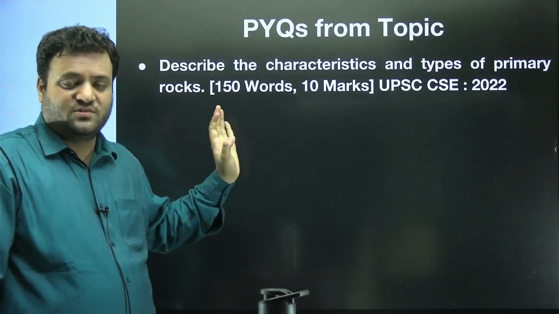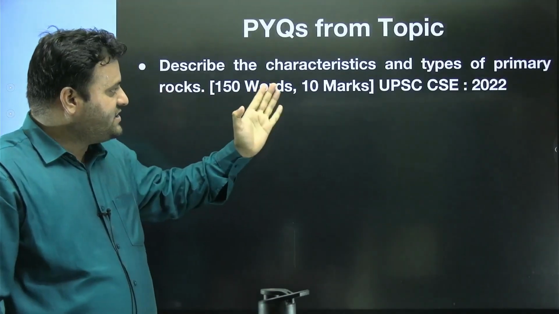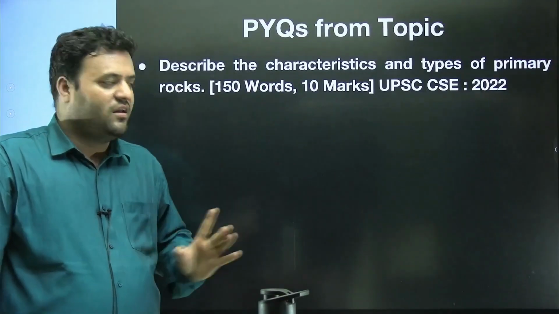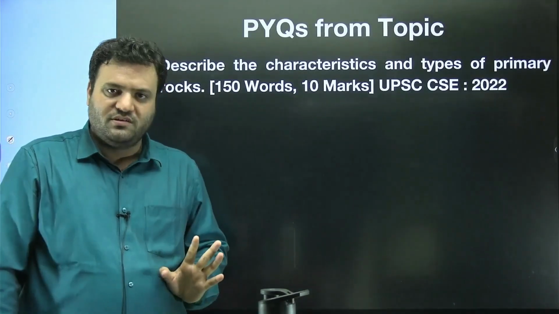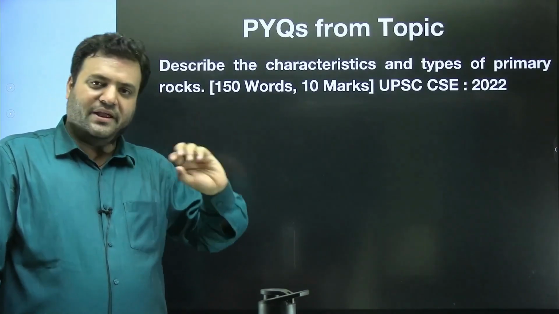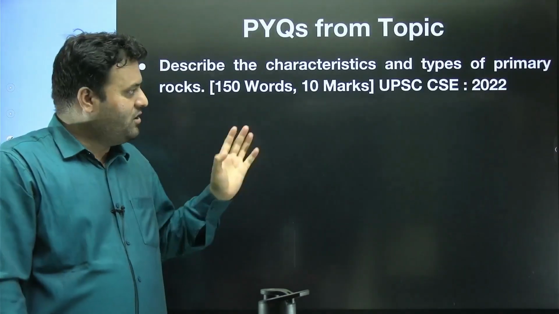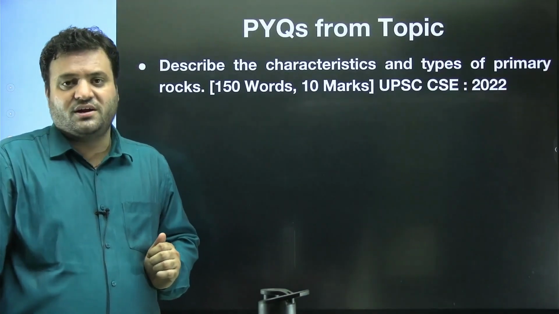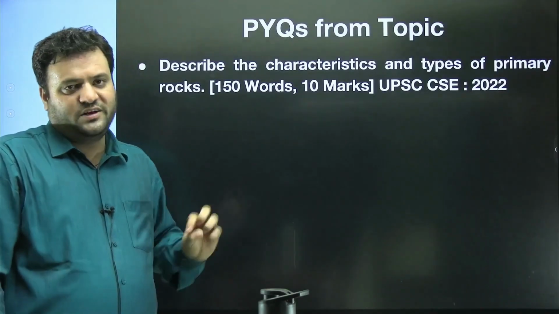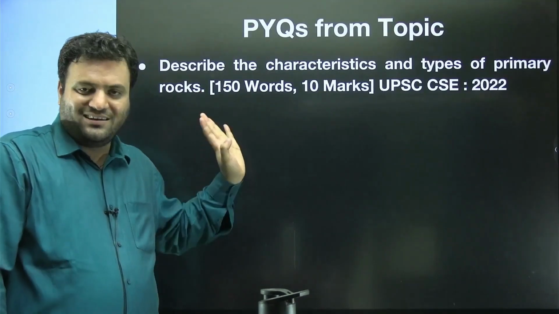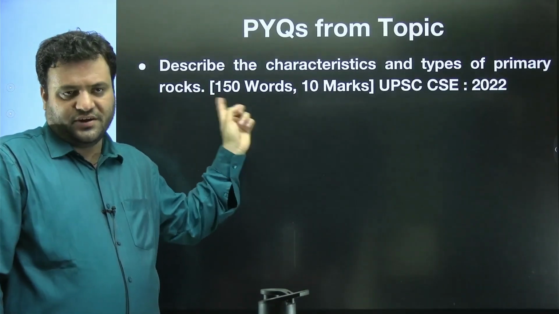Lastly, here you can see this question asked in the hints: Describe the characteristics and types of primary rock. 150 words, 10 marks, asked by UPSC in 2020. It is a very basic question, and in our previous videos we have already covered the content for this. Now I suggest you please go and write the answer, and keep your answer limited to 150 words.